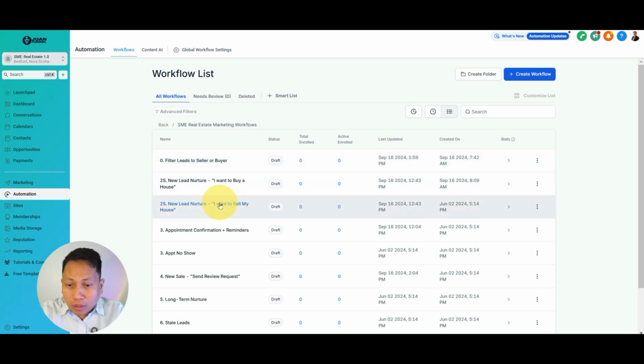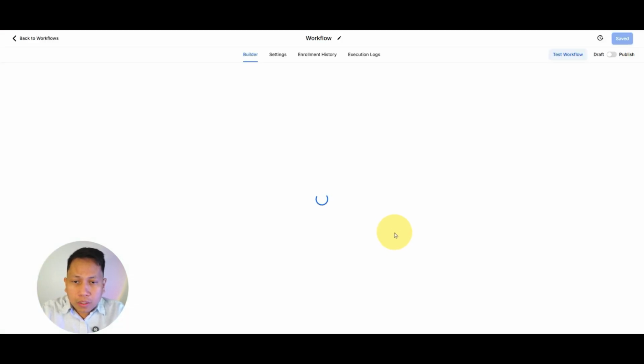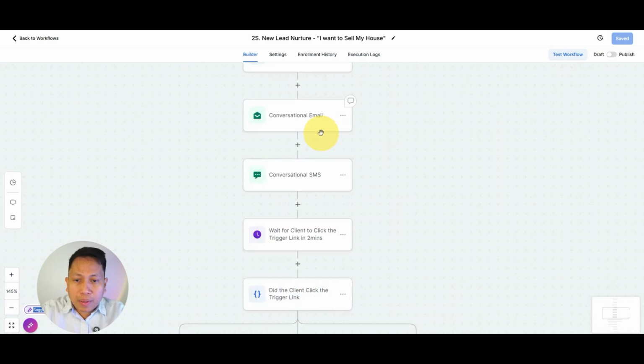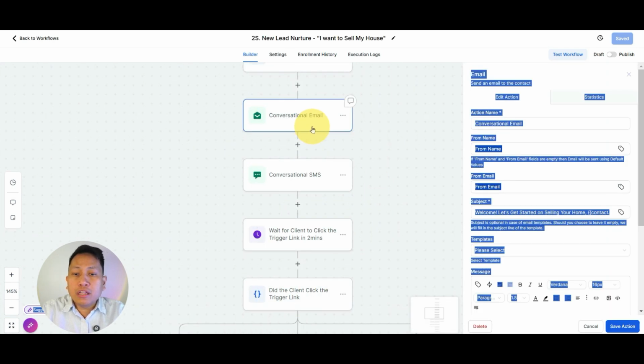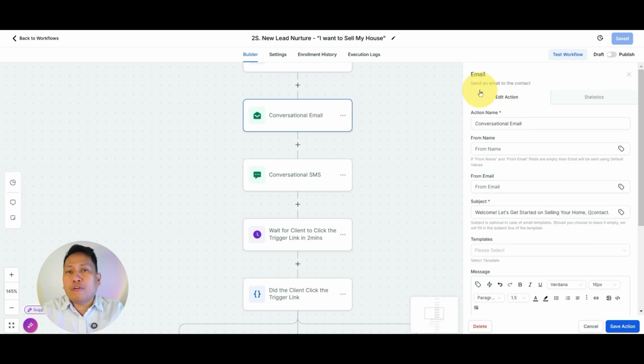So now let's say I want to sell my house. I'll just go back here. The next will be the conversational email. This is like an automated response. So if someone fills up the form, this will be the automatic response. Just imagine the time element, right? Someone signs up the form and instantly they get a response. This is very good customer service. Someone signs up and you automatically reply to them.